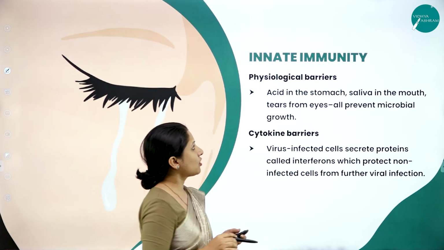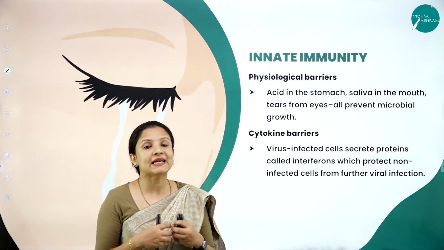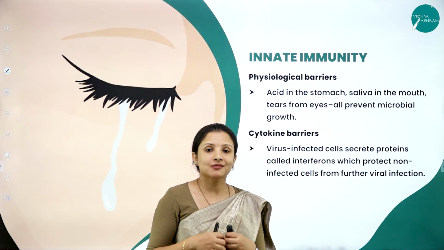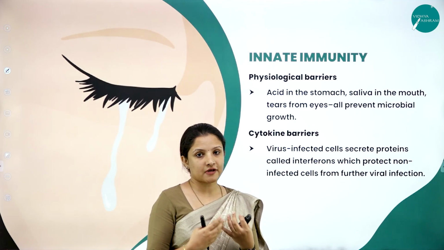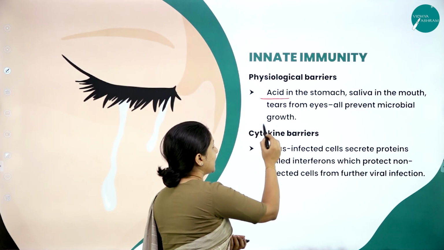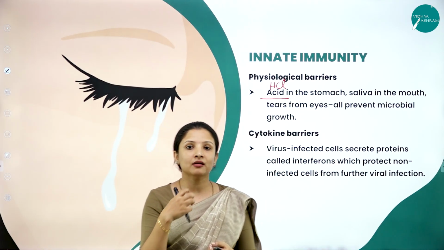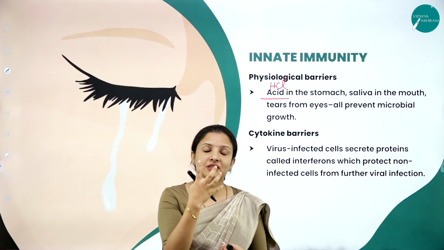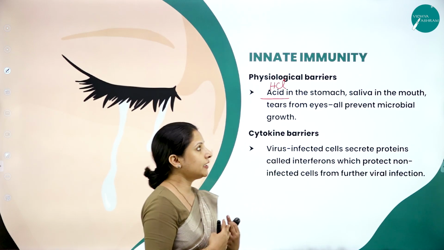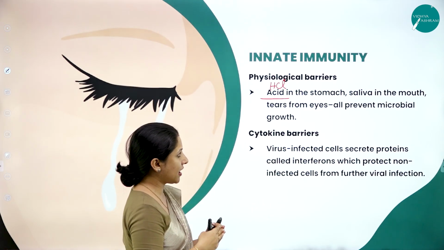Moving further, talking about the physiological barriers. When I say physiological, we are talking about the enzymes and acids present inside our body, which help protect our organs from certain infectious agents. Say, for example, in the stomach we have acid, that is HCl, right? Because of HCl, any worm or anything that enters the stomach, if you consume it by mistake, will get digested. Therefore, HCl in the stomach acts as a physiological barrier.